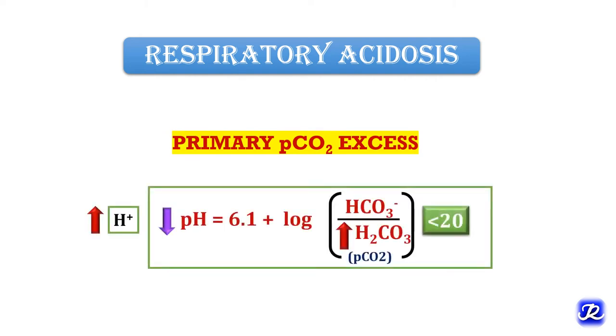Partial pressure of carbon dioxide is a measure of carbonic acid, which is present in the denominator in the Henderson-Hasselbalch equation. Here, due to increase in carbonic acid level, the ratio of bicarbonate to carbonic acid becomes less than 20. And here you can observe that increase in carbonic acid level will decrease the pH. So the change in carbonic acid and pH is in opposite direction.